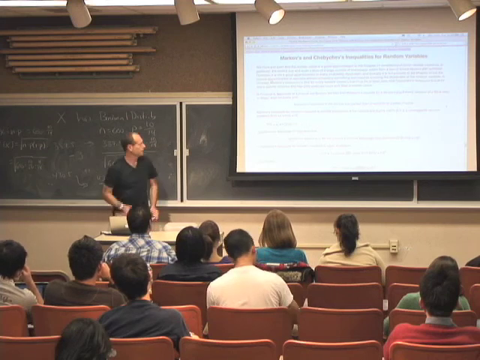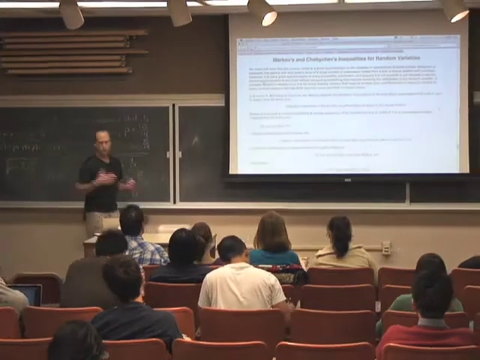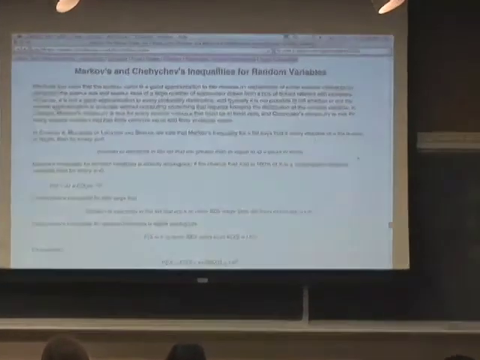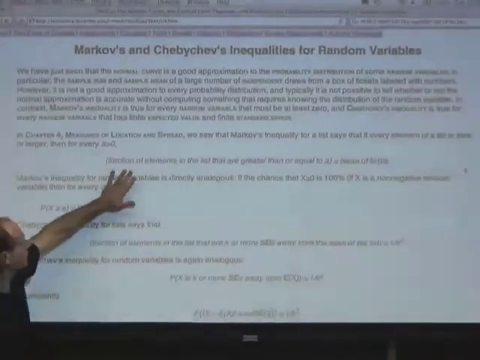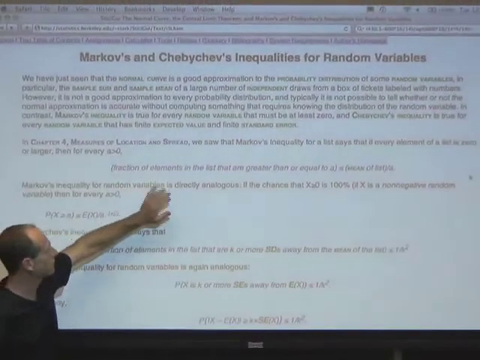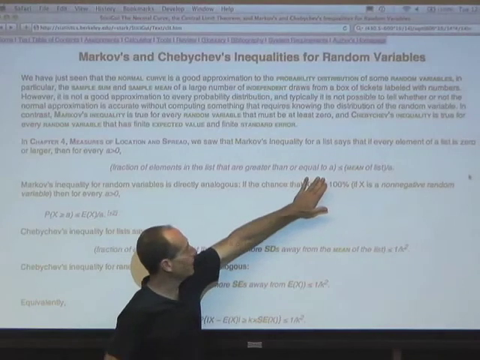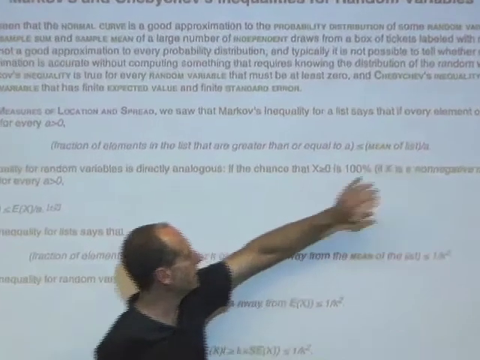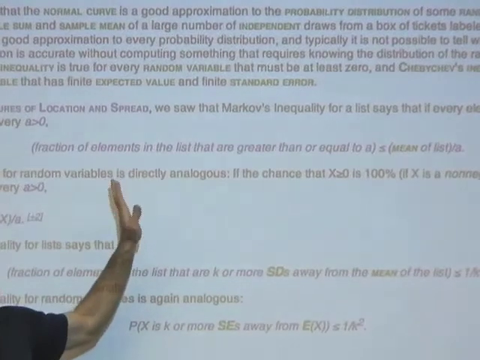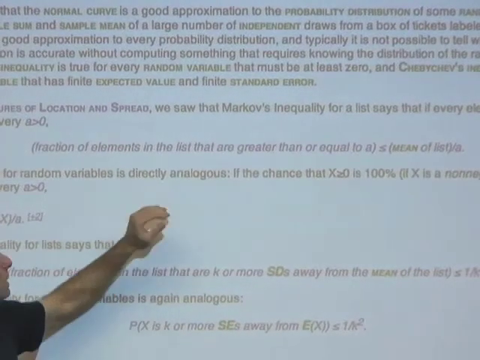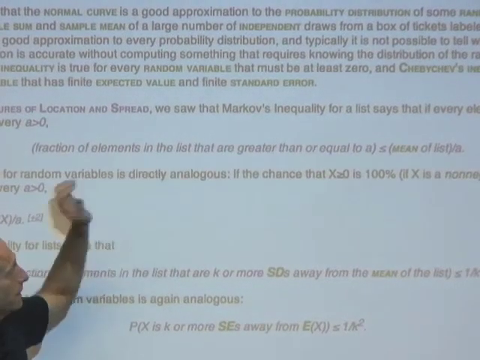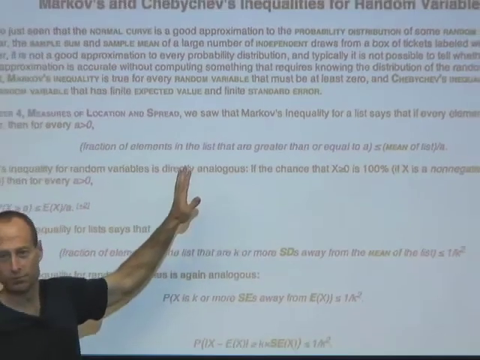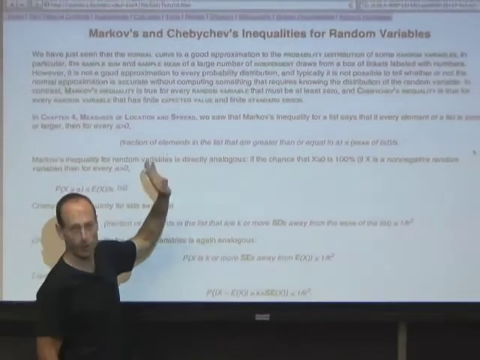So these are really exactly analogous to Markov's inequality and Chebyshev's inequality for lists. Markov's inequality for lists says the fraction of elements in the list that are greater than or equal to A can't be any bigger than the mean of the list divided by A, if every element of the list is 0 or bigger. Right? If you have a non-negative list of numbers, then the fraction of elements that are big can't be that big, or the mean would be big. Can't be a large multiple of the mean.